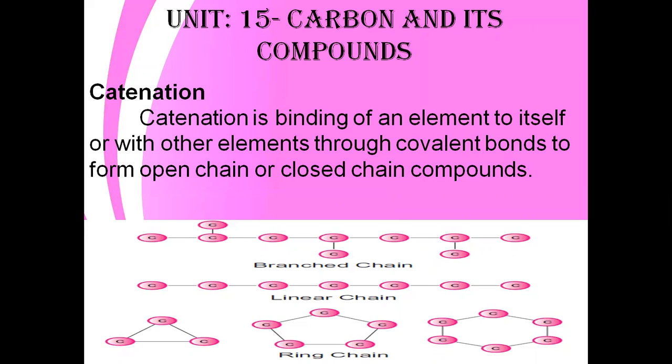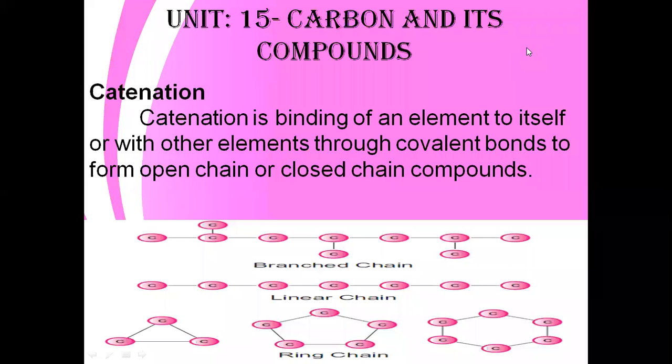In this class we will discuss some properties of carbon compounds: catenation, tetravalency, isomerism, multiple bonds, allotropy, etc. The first one is catenation. Catenation means the binding of an element to itself or with other elements through covalent bonds to form open or closed chain compounds.